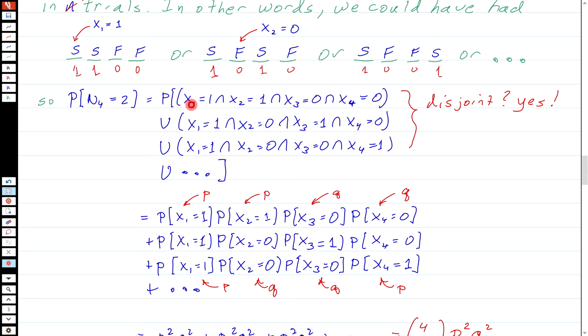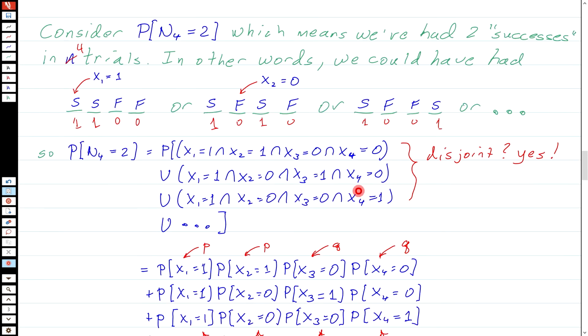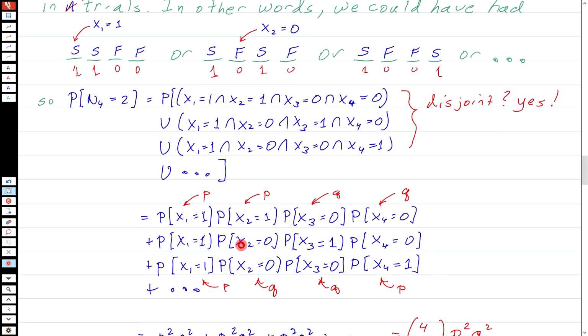We've already decided that these events are independent, so the probability of these 4 events happening, x1 is 1, and x2 is 1, and x3 is 0, and x4 is equal to 0, is just the probability that x1 equals 1 times the probability that x2 equals 1, times the probability that x3 equals 0, times the probability that x4 equals 0, and that's just p times p times q times q, which is p squared q squared. We already saw that in an earlier example, above, I guess.